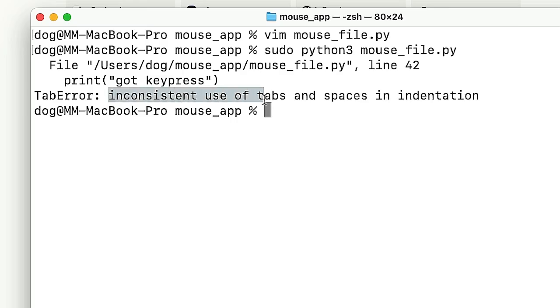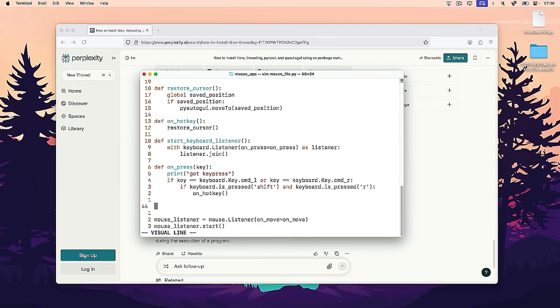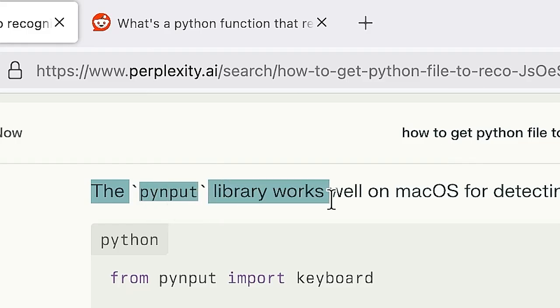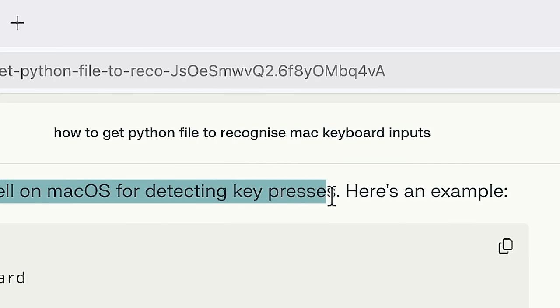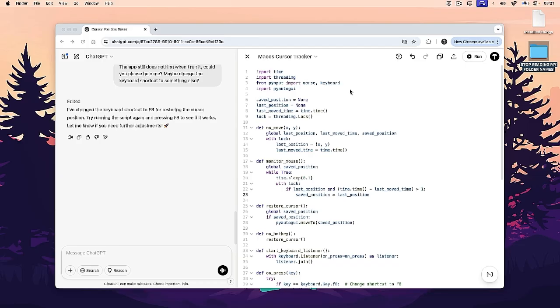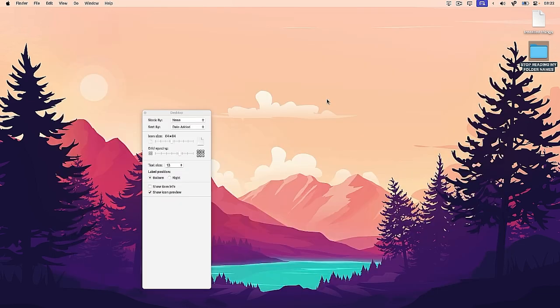Why does it say inconsistent use of tabs and spaces? I am so lost, you don't even know. The app still does nothing when I run it. The pynput library works well on macOS, isn't that what it was detecting key presses with though? Here's an example. Let's just yoink this example and try to create a separate Python file to test out